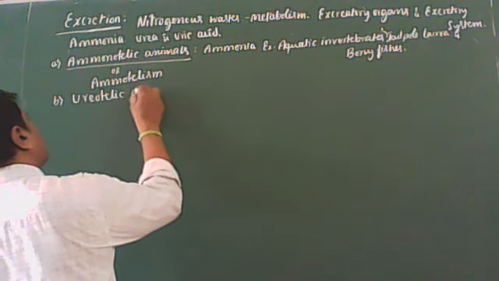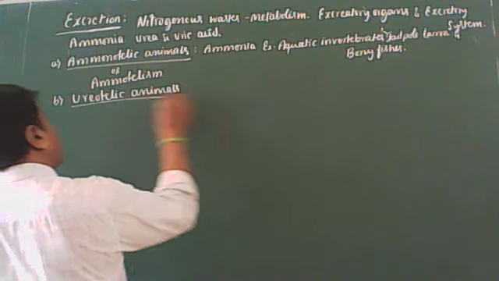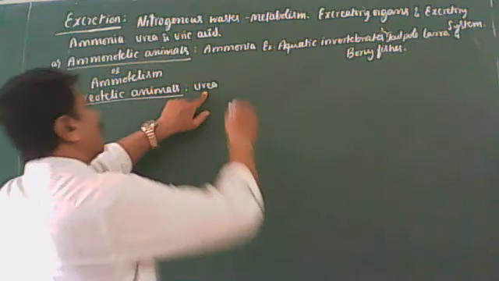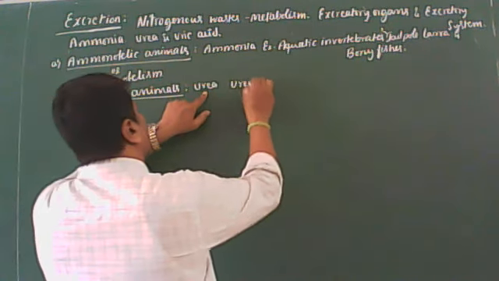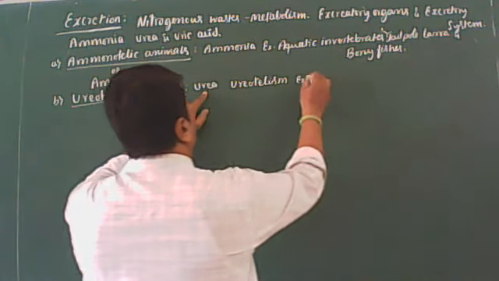Ureotelic animals. Those animals which excrete nitrogenous waste material in the form of urea are called ureotelic animals. The phenomenon is called ureotelism.